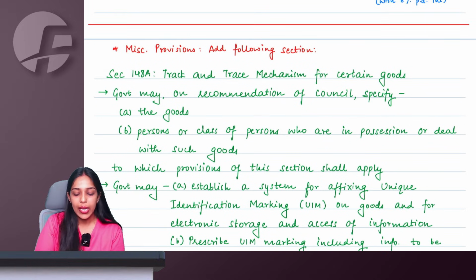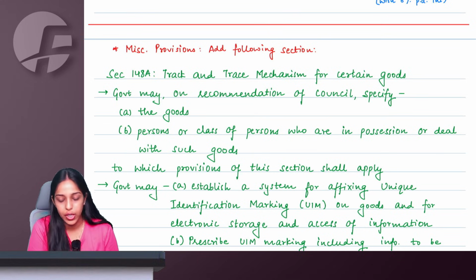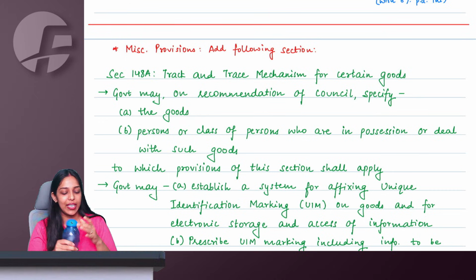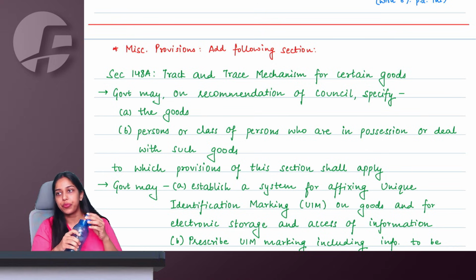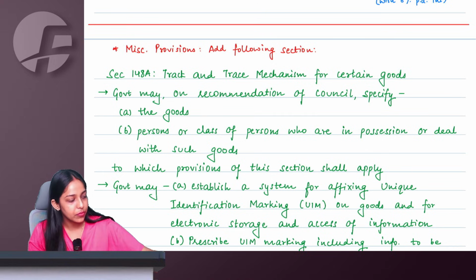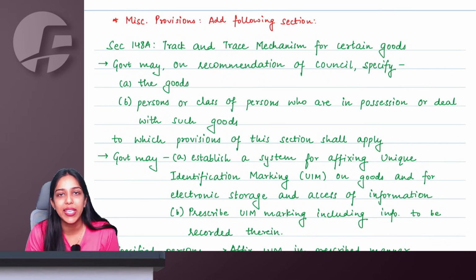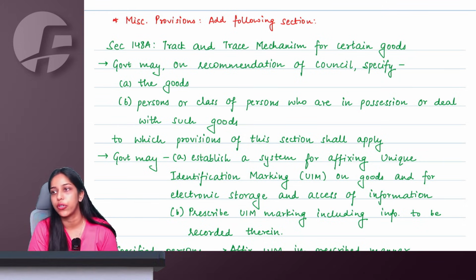Right ma'am. And then moving on to last addition of a new section in the chapter of miscellaneous provisions. Very simple and very less important. Right, ma'am. So, ma'am, a new section, section 148A, is inserted in miscellaneous provision chapter. This is about track and trace mechanism for certain goods.